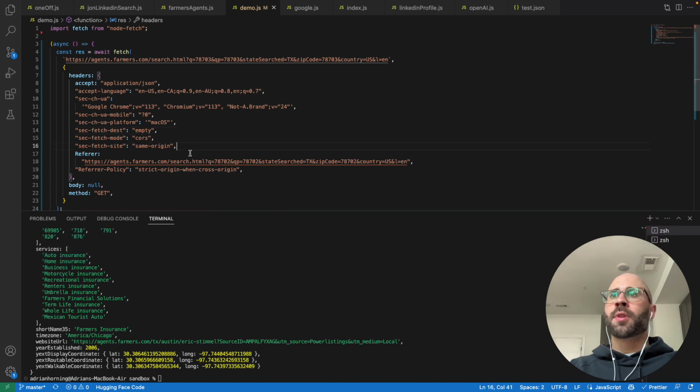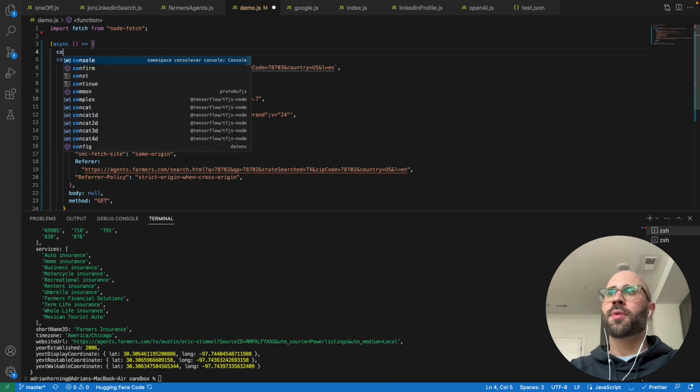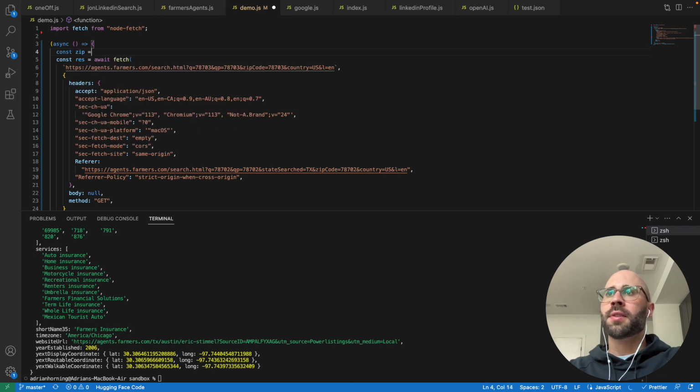So anyway, the query parameters that we have here, we have this zip code. It looks like they have it twice. Do we need state searched as a query parameter? Let's check that out. You don't. Oh my Lord, so easy. So if we change this, let's put that in a variable, const zip equals, let's do my hometown.